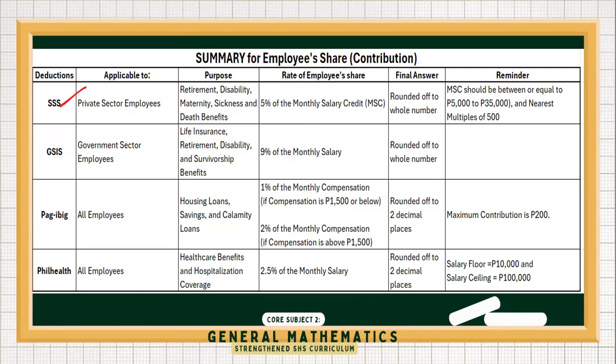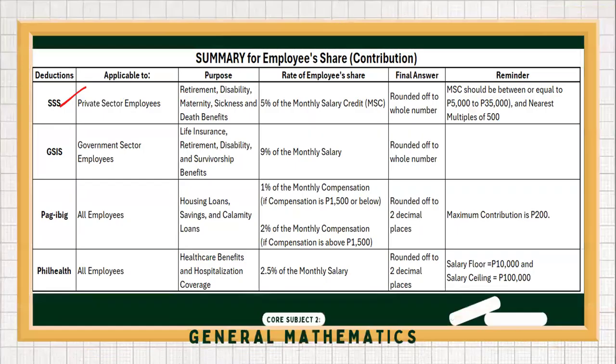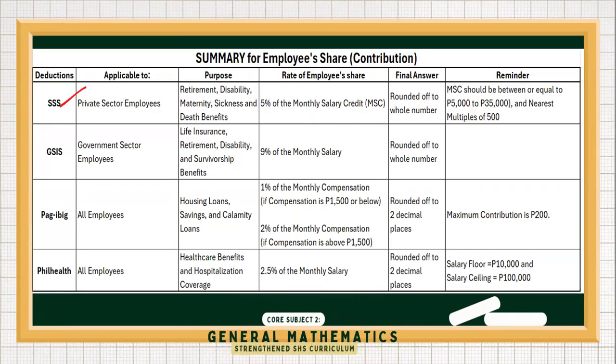So a lot of students get confused on this one. Always remember that we are basing our computation not on the monthly salary, but on the monthly salary credit. So always check your MSC. So the final answer must be in whole number, okay? And it should fall between 5,000 to 35,000. And it must be rounded up to the nearest multiple of 500.